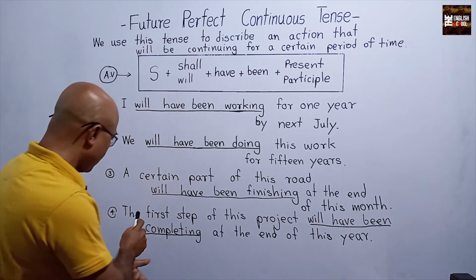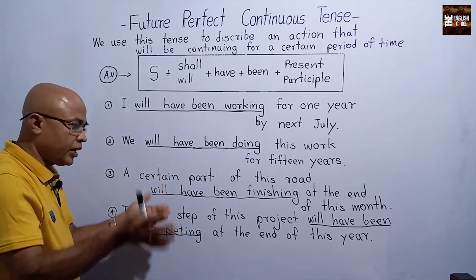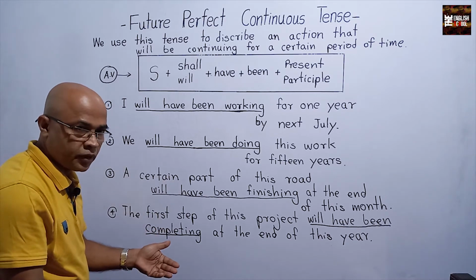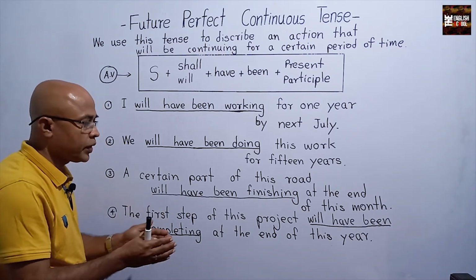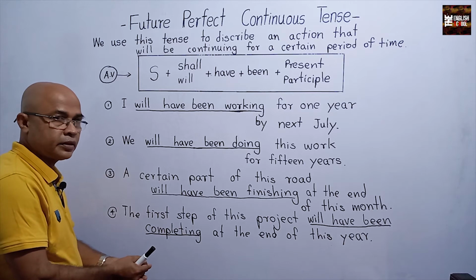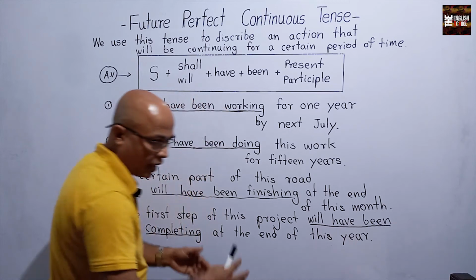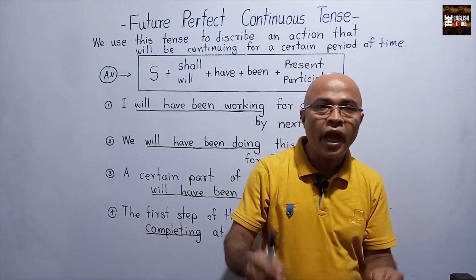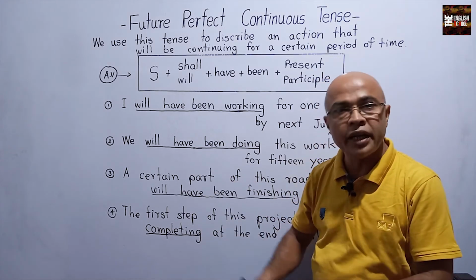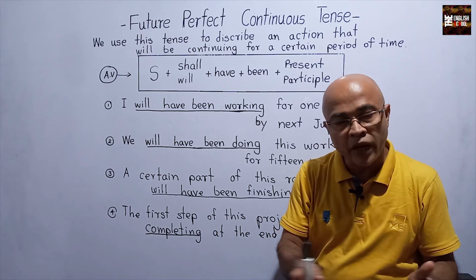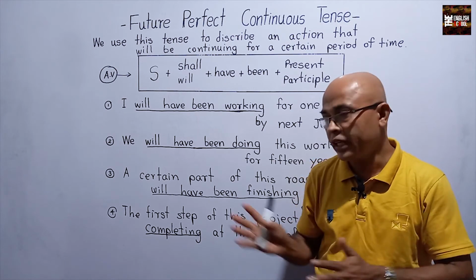Next one. Fourth one, the first step of this project. That means this project has several steps. Here we are going to talk only about the first step. The first step will have been completing in the future. That means the time here is at the end of this year. So this way you have to follow this formula and you can express similar ideas. Then when you write or speak, you can speak beautifully this way.